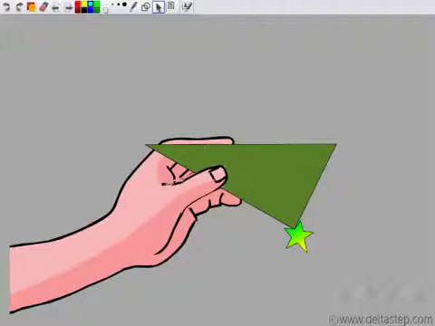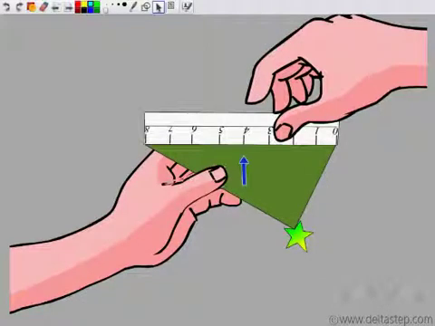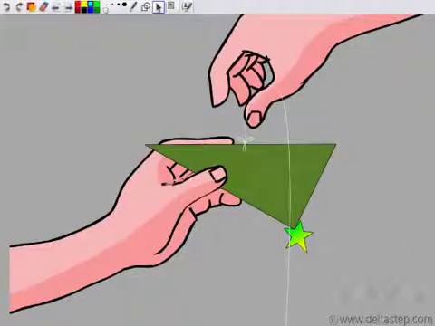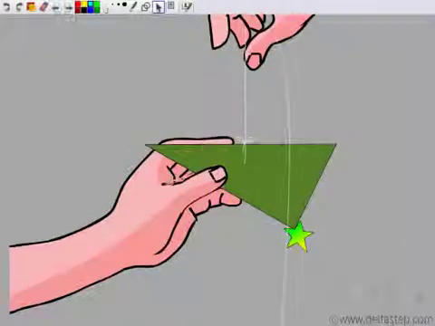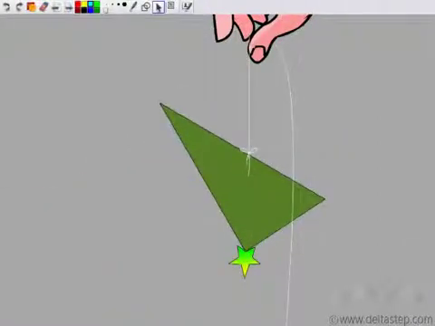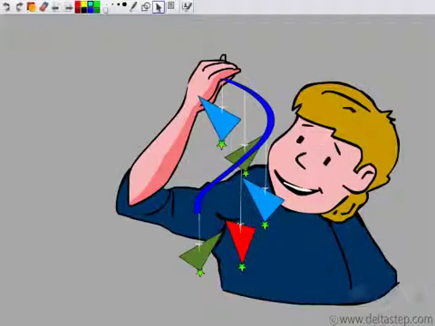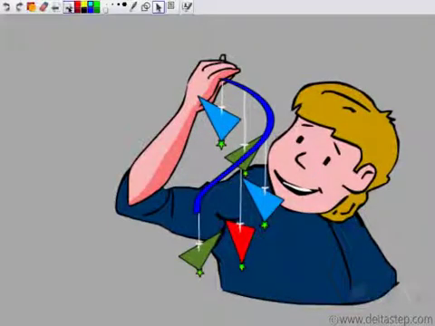So he finds the median for the rest of the triangles also, that is joining the midpoint to the opposite vertex. And he happily gets his wind chime. So we've seen how Ankit made his wind chime using medians. So a median basically divides a triangle into two equal areas, and this line that joins the midpoint to the opposite vertex is the median.